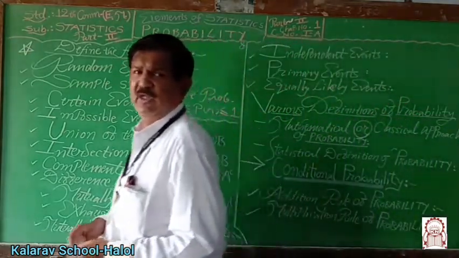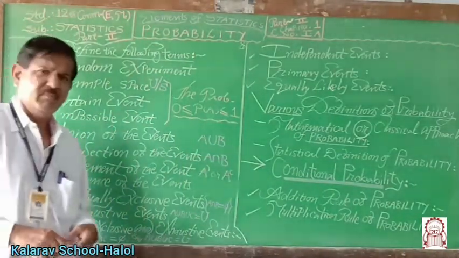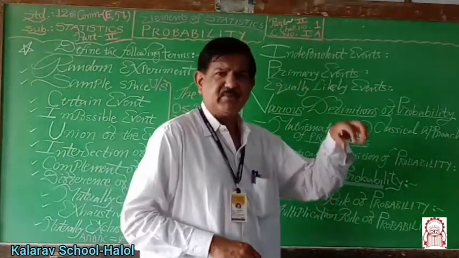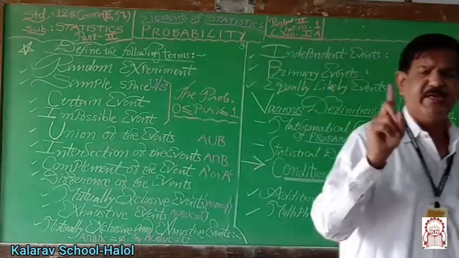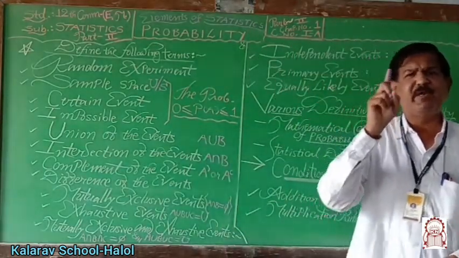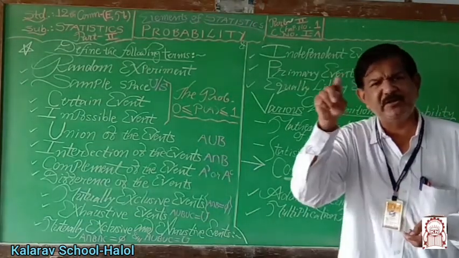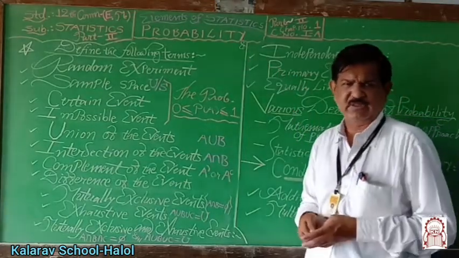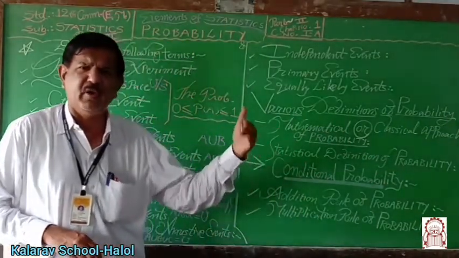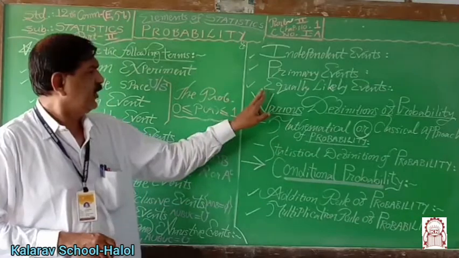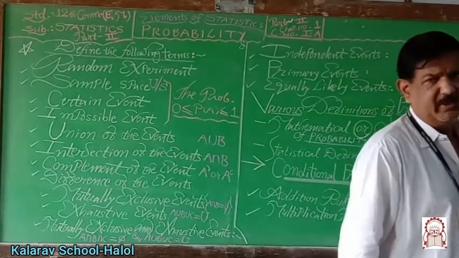Similarly, if a balanced die is thrown at random, balanced die meaning the upper face is 1, 2, 3, 4, 5 or 6, then the probability of getting 1, 2, 3, 4, 5 or 6 are all equal, 1 upon 6 each. Each probability of occurrence is the same, so they are known as equally likely events if their probabilities are equal.